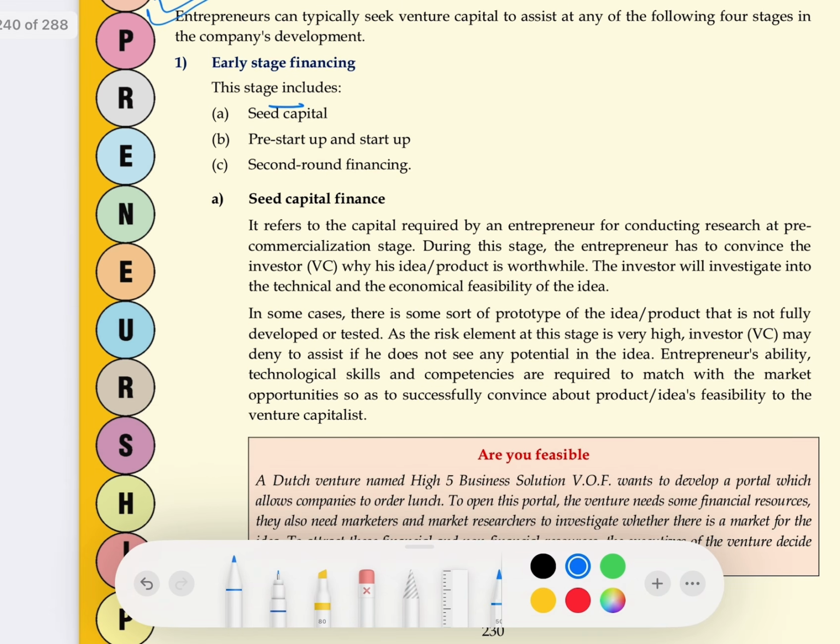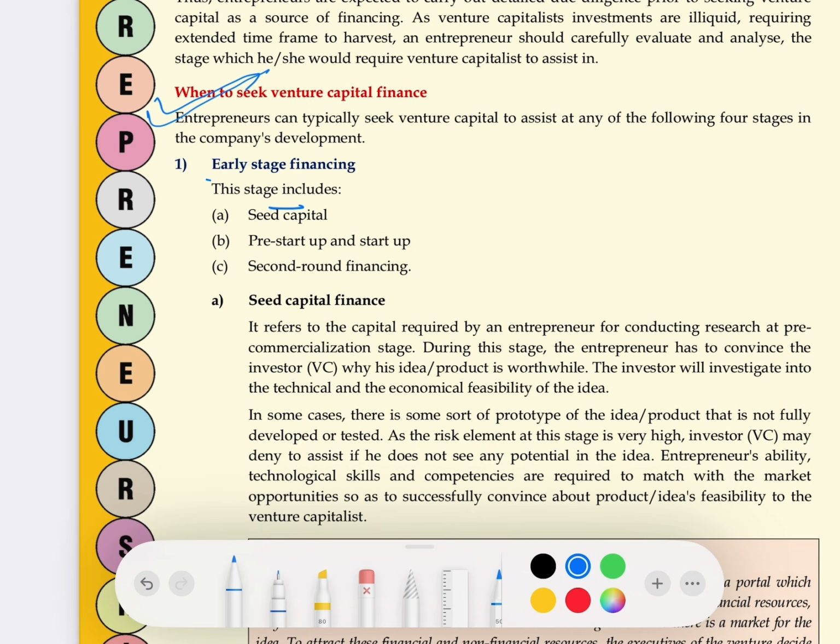First stage is, there are 2 stages. One is early stage financing and other is last stage financing. Early stage financing and last stage financing. Early stage financing has 3 subparts, but last stage does not have any subpart. Okay, so let's talk about early stage financing.